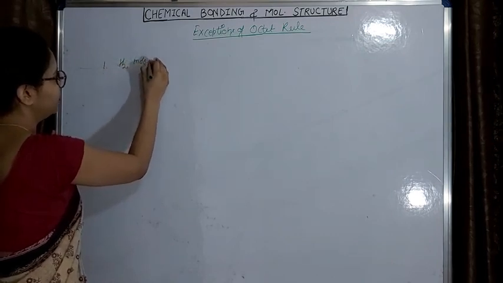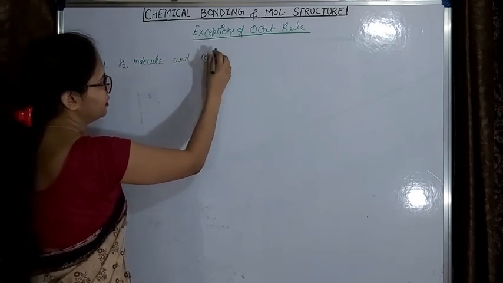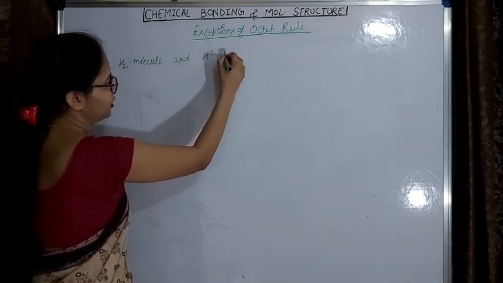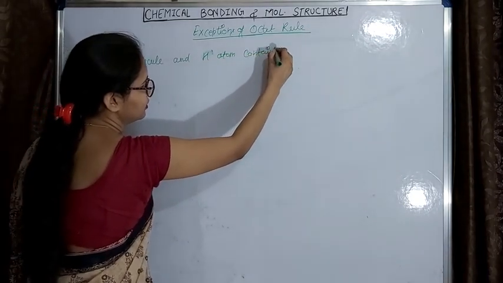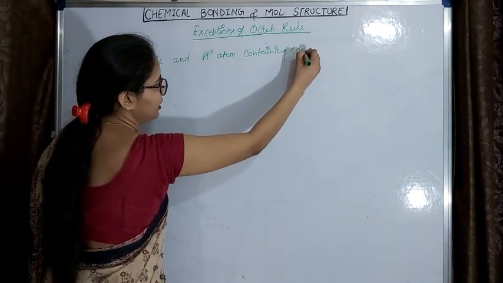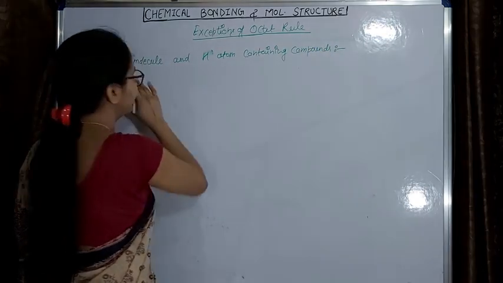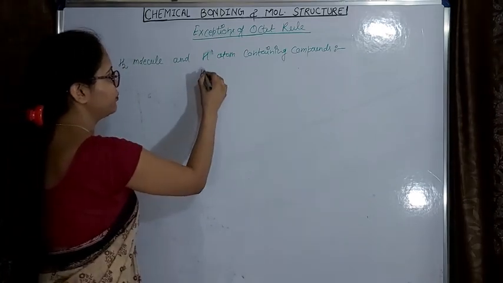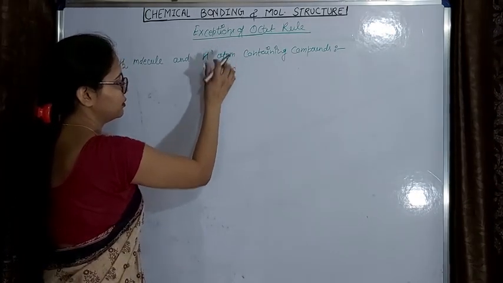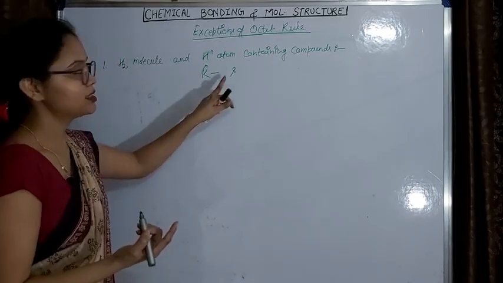hydrogen molecule and hydrogen atom containing compounds. As we know, hydrogen has only one orbit, which is distributed into only one subshell, that is s.